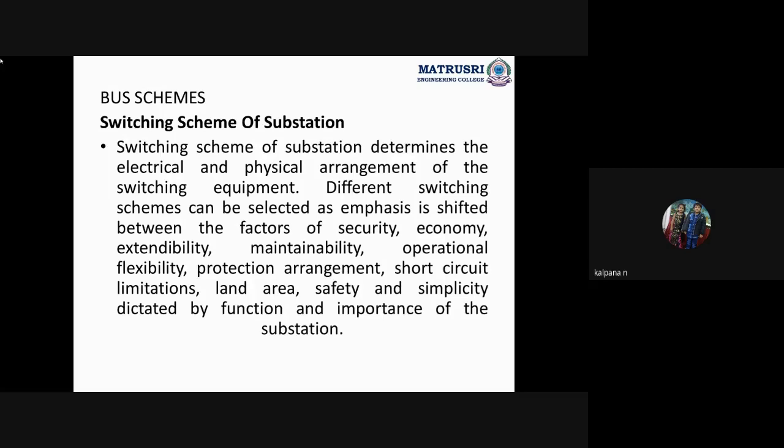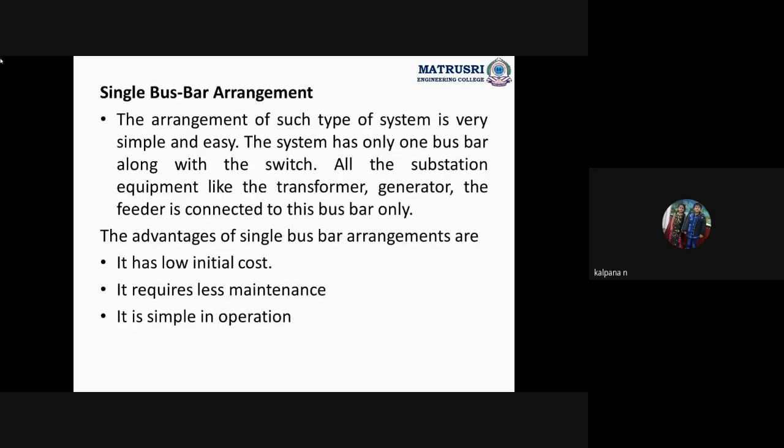All these are the factors. Switching scheme means arranging the entire substation electrically and physically. That is nothing but switching schemes or bus schemes. So here these switching schemes are mainly classified as six types.